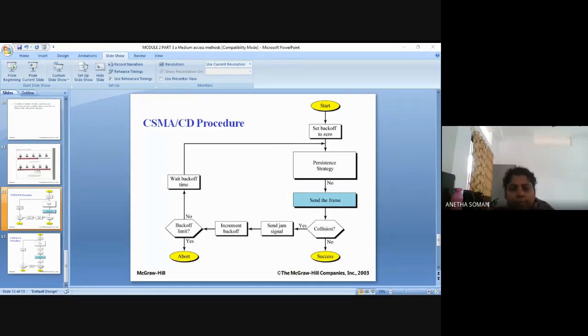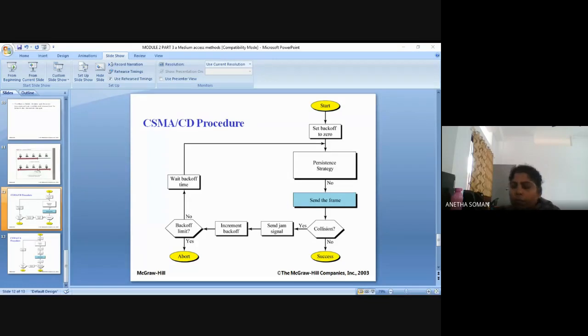If a collision happens, a jam signal is sent and they will check whether the limit has been reached or not. If the limit is not reached, then again they will sense the line and do the transmission process. So this is about the CSMA/CD process. This CSMA/CD process is usually implemented in traditional Ethernet or traditional LANs, local area networks, which you are going to study after a few minutes.